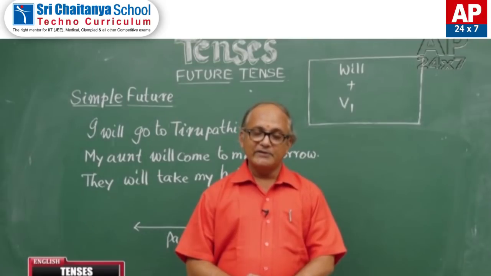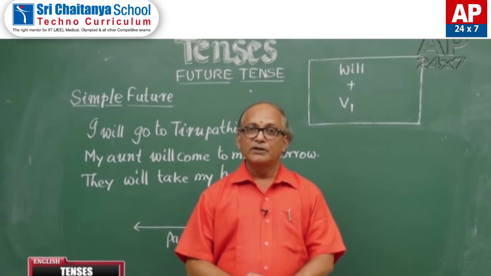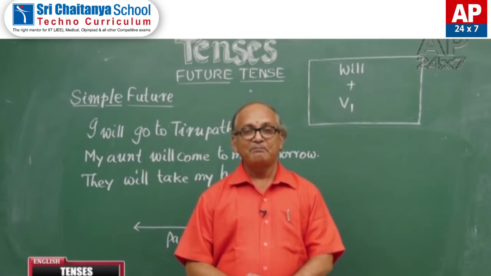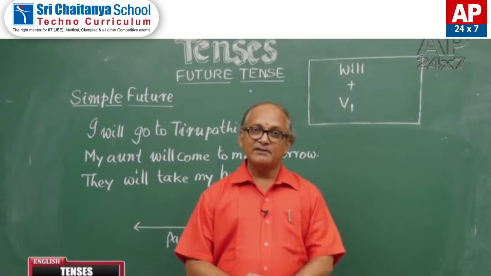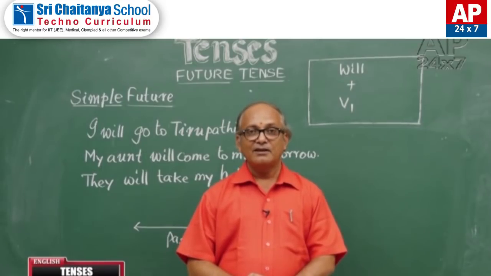In all the tenses, present, past or future, simple tenses are really simple. Simple present is simple, simple past is simple. In the same way, simple future is also simple.